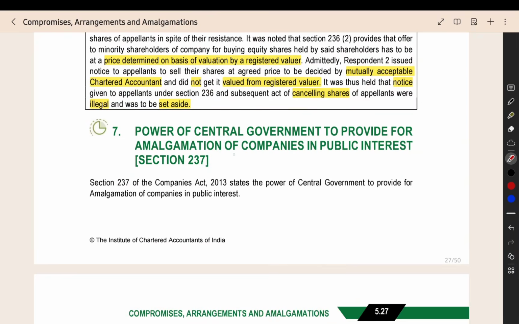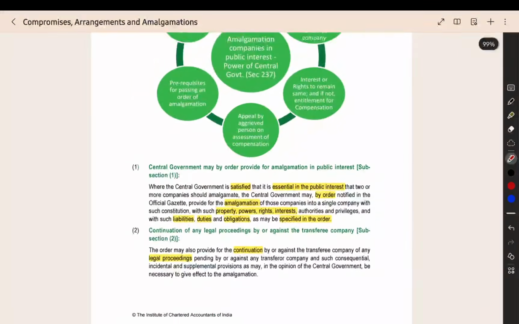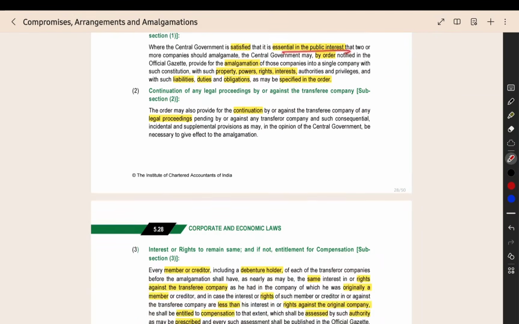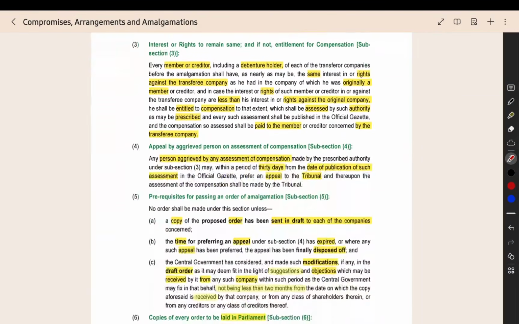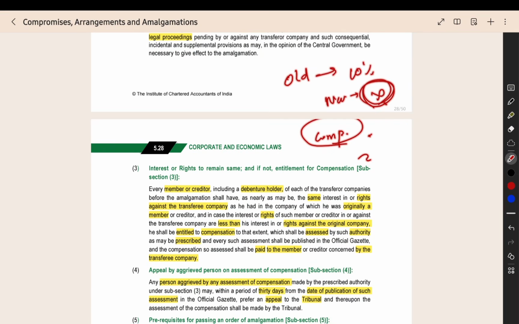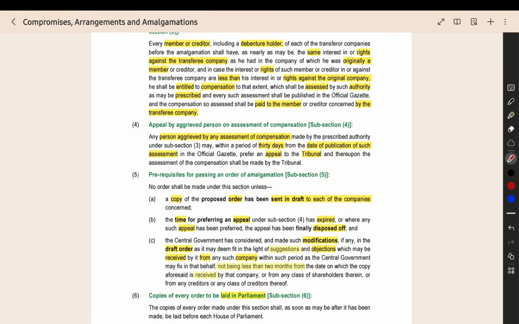Now the remaining sections. Section 237: the central government can amalgamate companies in the public interest. That is a very simple section, you can read it by yourself. The legal proceedings will be continued against the new company. For example, in the old separate company you had some 10% shareholding, but in the new amalgamated company you are not getting that much shareholding. Your shareholding and interest have been reduced, so you will get some compensation. If you have any problem with the compensation, you can go for an appeal. That is a single provision for that particular matter.